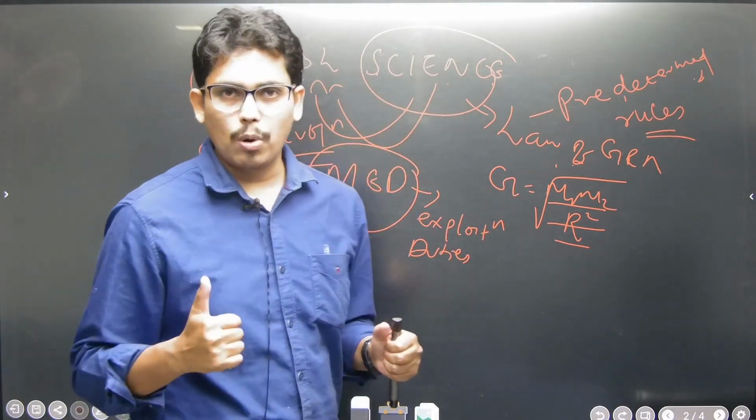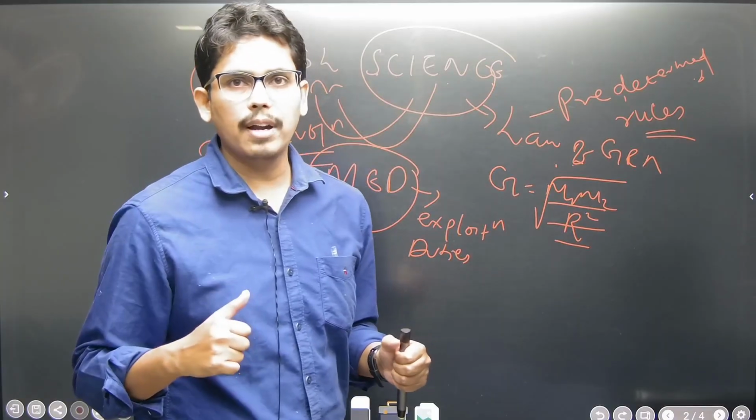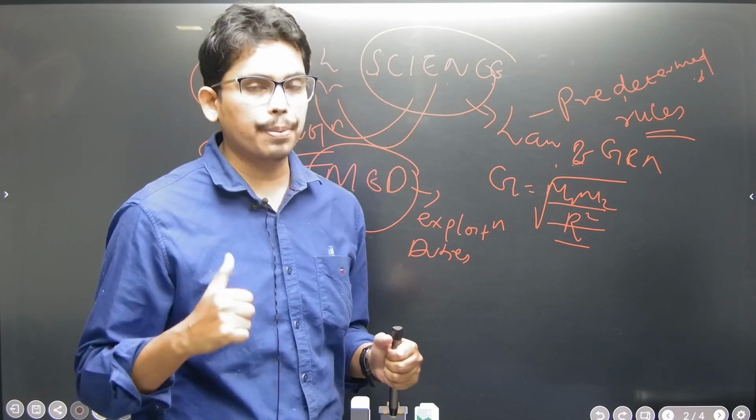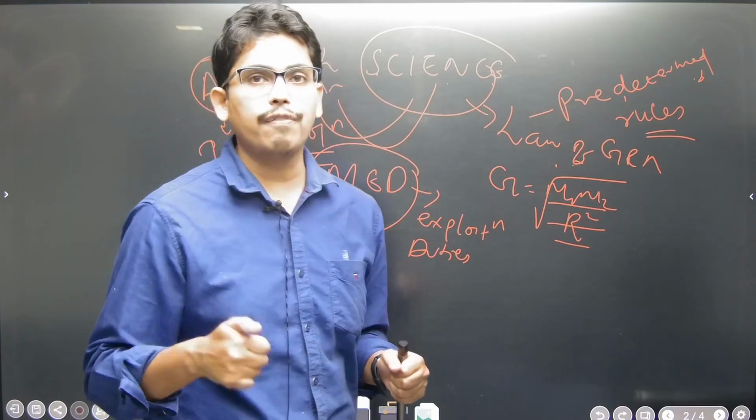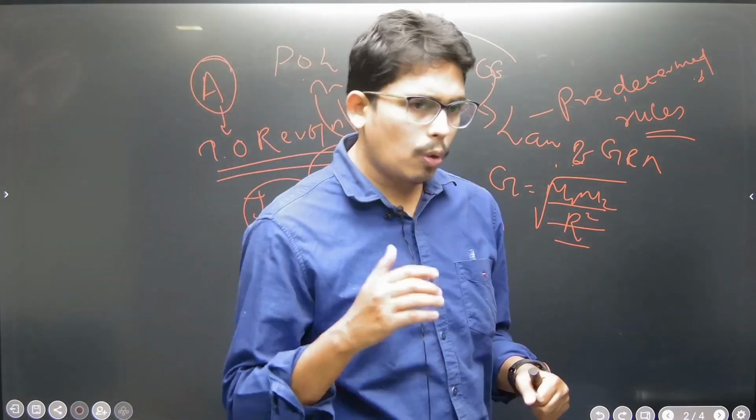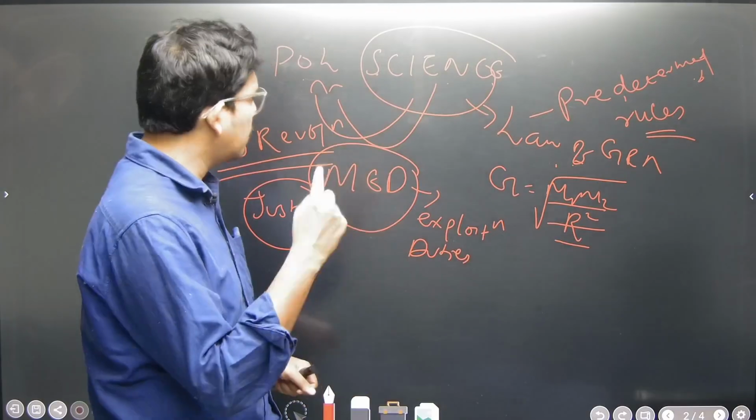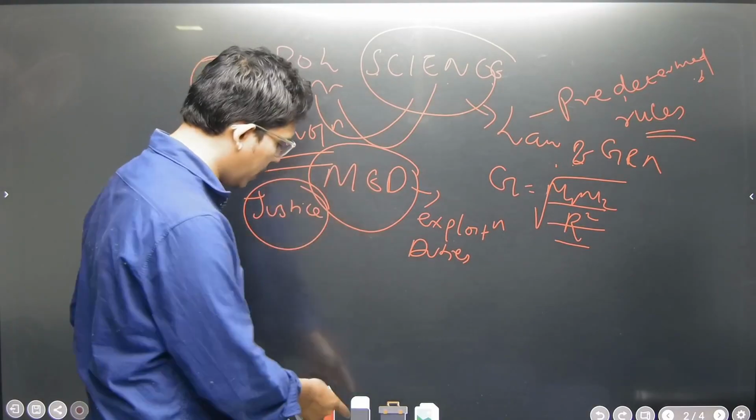If we are getting exploited, okay, we will rebel. That happened in the Arab Springs. That is there in the theory of revolutions of Aristotle. So in this way, I can say that this is science, which is related to the political.